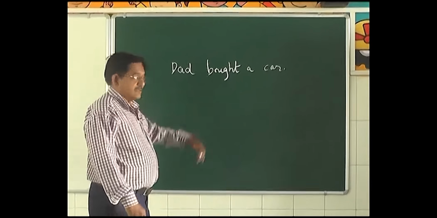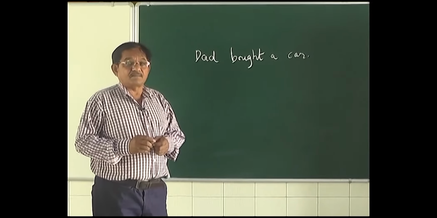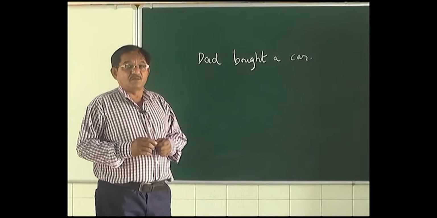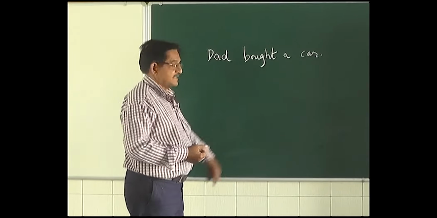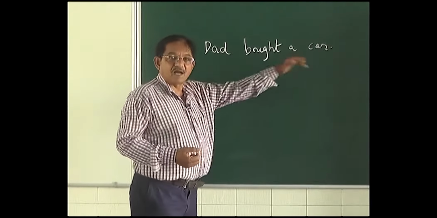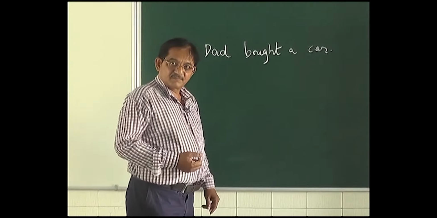This is a sentence. You all know what a sentence is. A sentence is a group of words which makes complete sense. So, this is a group of words and this makes complete sense. So, this is a sentence. Dad bought a car. Now, what is the structure of this sentence?